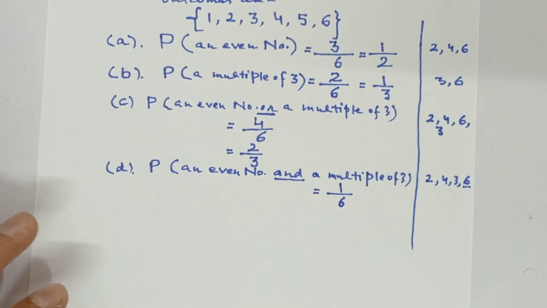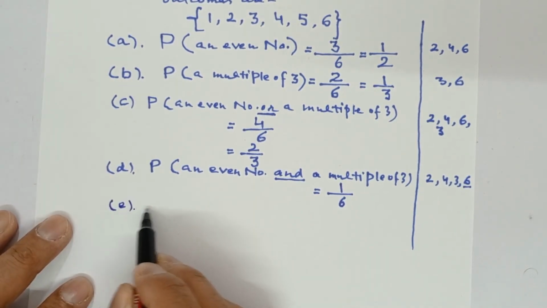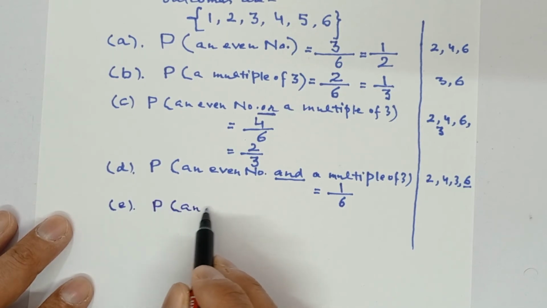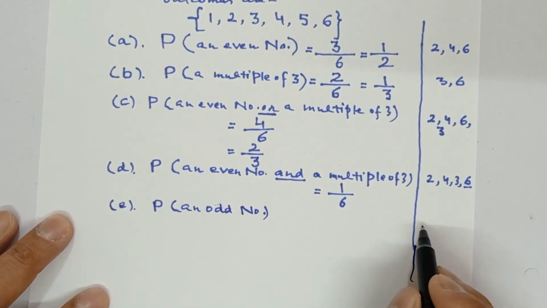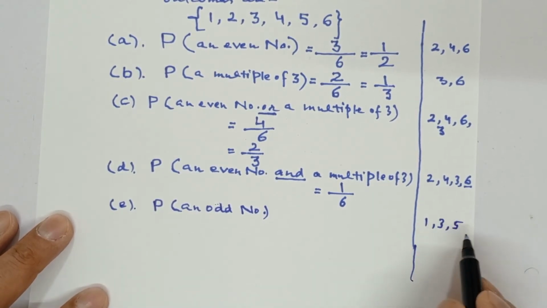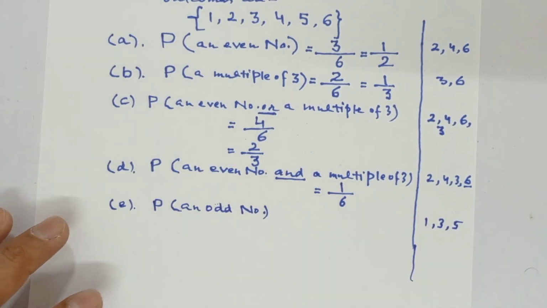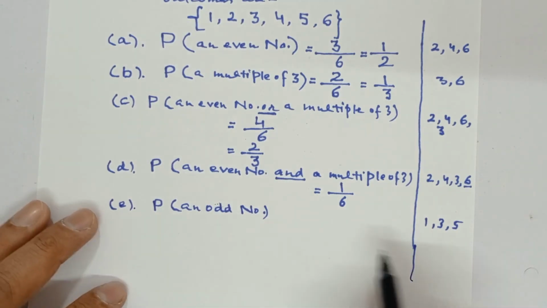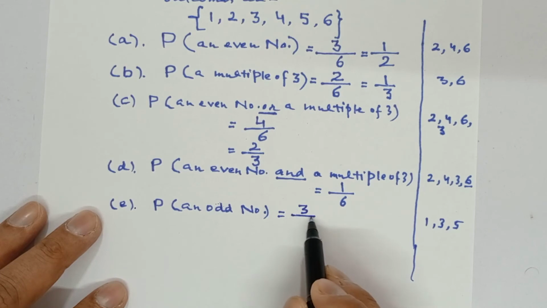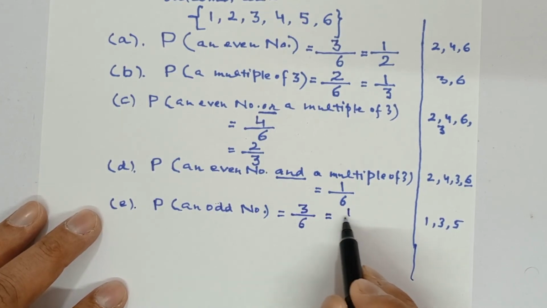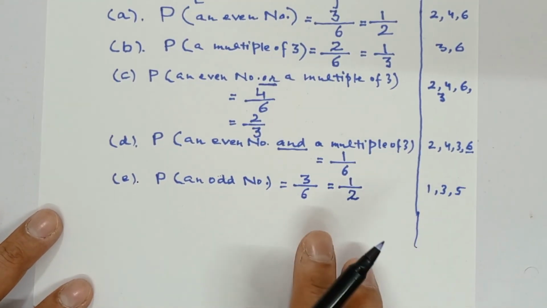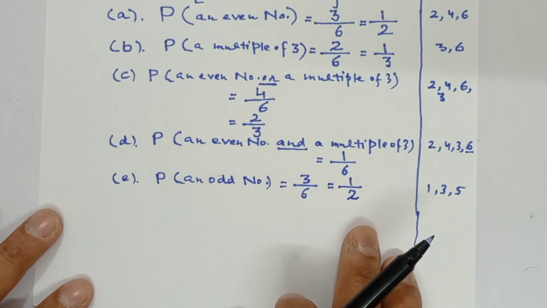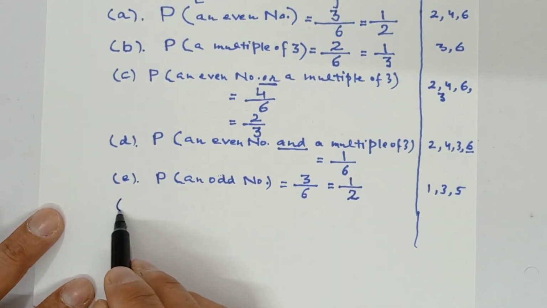Now here next part, E part, probability of an odd number. So odd numbers you know well, which are here odd numbers: 1, 3 and 5. These are all odd numbers. So what will be the probability of an odd number? This is 3 over 6. 3 ones are 3, 3 twos are 6. Even numbers are those numbers which are multiples of 2. Odd are those which are not multiples of 2.